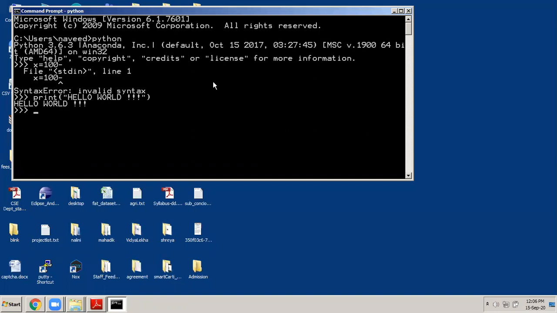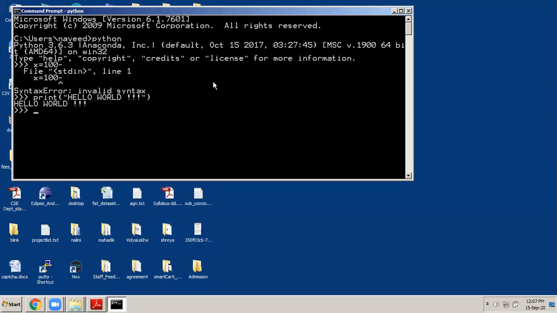You can type them in Notepad, save it with extension .py, and execute the entire program at once by typing Python space name of the file. The second way of executing Python programs is by going into the Python interactive shell. By typing Python, it will take you there, and then you can type 1 statement at a time and execute the program.